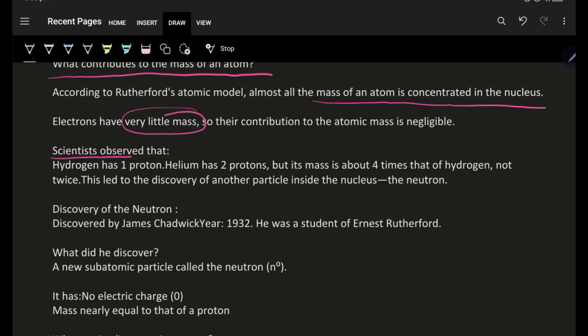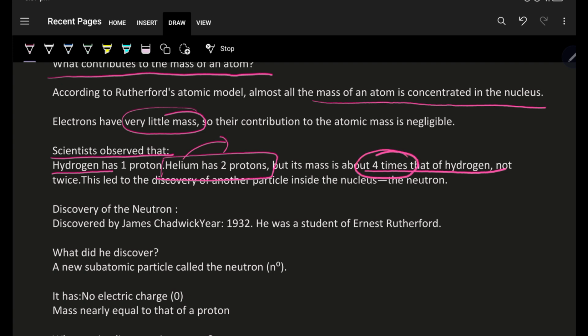Scientists observed one more thing, that hydrogen has one proton, whereas helium has two protons. But its mass is about 4 times that of hydrogen. That means the mass of helium, containing 2 protons, is almost 4 times that of hydrogen. If the mass of the atom is due to the nucleus in it, and if the nucleus has only protons, then the mass of helium with respect to that of hydrogen should have been double, because helium has 2 protons and hydrogen has 1 proton.